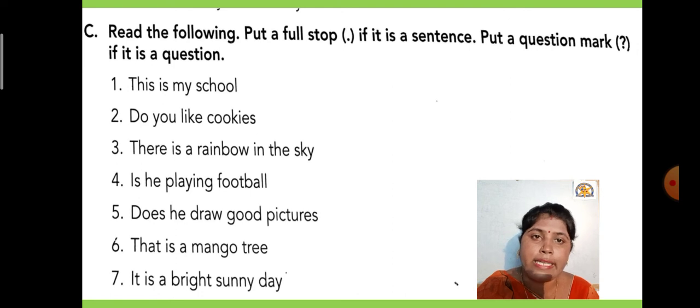Number 4, "Is he playing football": obviously it is asking us something, so put a question mark. "Does he draw good pictures": again it is asking something, so it is a question, put a question mark. "That is a mango tree": full stop. "It is a bright sunny day": it is also telling us something, that's why it is a sentence, so put a full stop. I hope you understood how to solve exercise C.